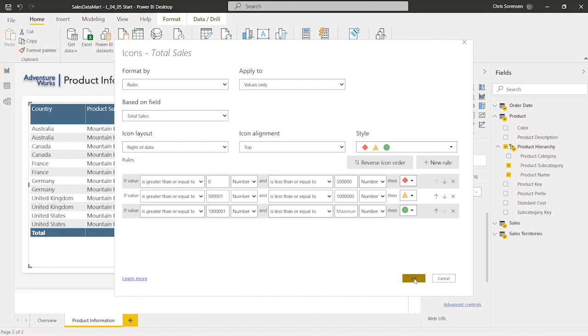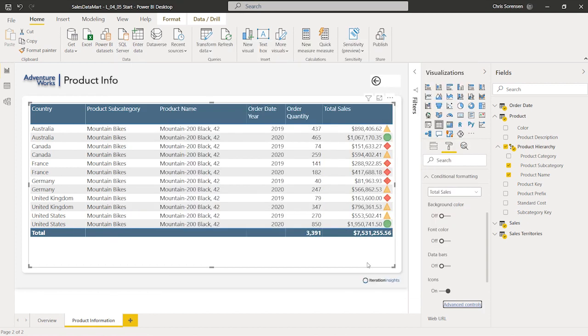Okay, so I've got everything formatted the way I want. I'm going to go ahead and click OK. And now we can see that the formatting has changed. So anything here that is in the 500,000 to 1 million range is given the yellow. Anything over 1 million is given green. Anything below 500,000 is given the red diamond.